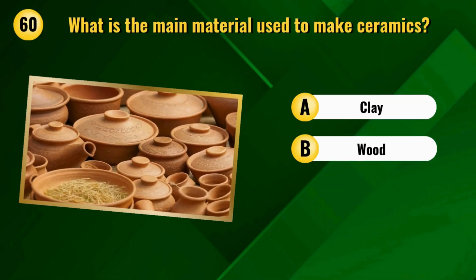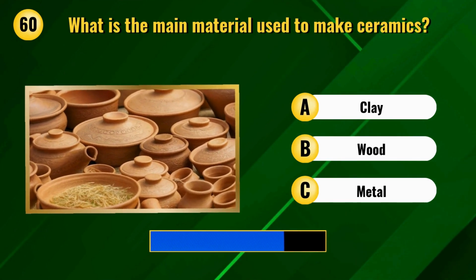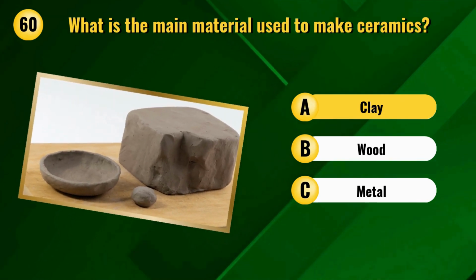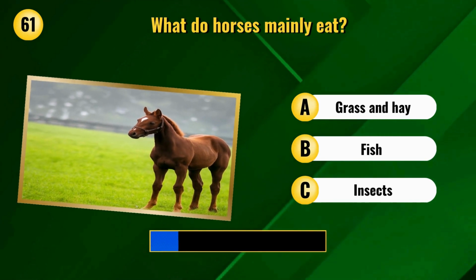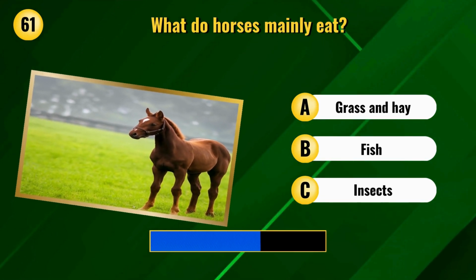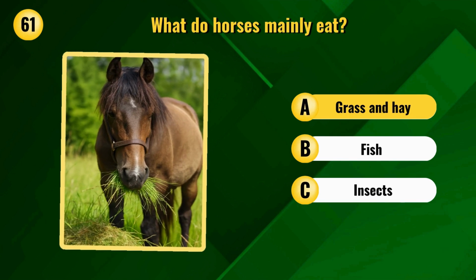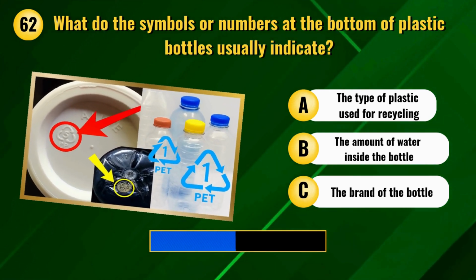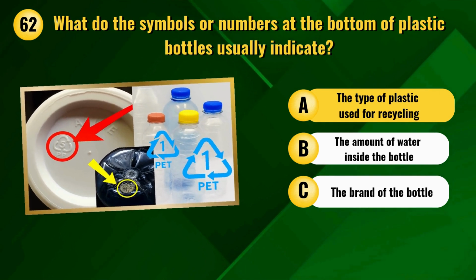What is the main material used to make ceramics? Clay. What do horses mainly eat? Grass and hay. What do the symbols or numbers at the bottom of plastic bottles usually indicate? The type of plastic used for recycling.